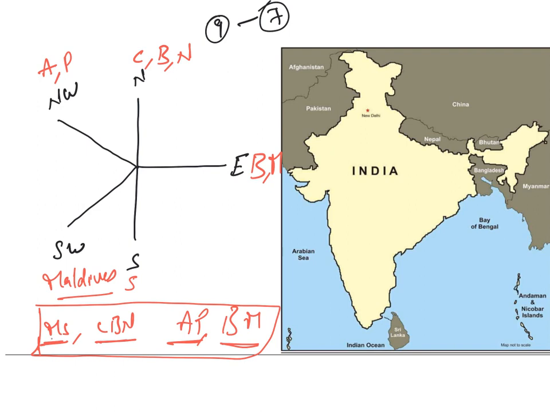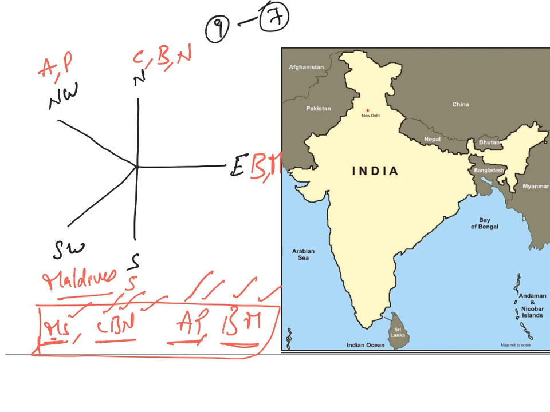Here M indicates Maldives, S indicates Sri Lanka, C indicates China, B indicates Bhutan, N indicates Nepal, A indicates Afghanistan, P is Pakistan, B is Bangladesh, M is Myanmar. So with this statement you can remember the 9 neighboring countries of India.